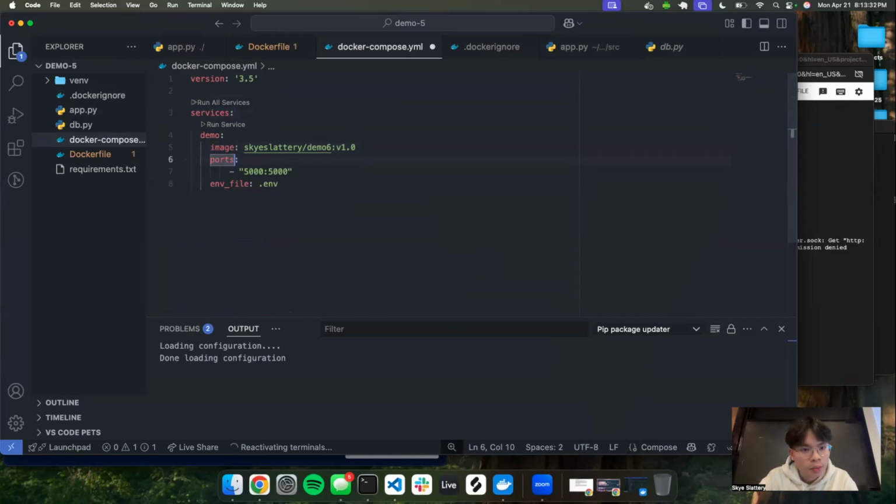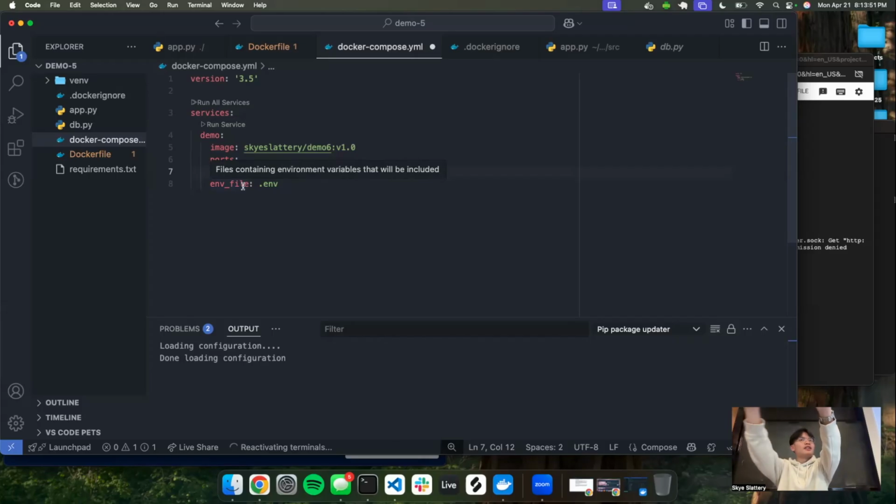And then we have ports. And ports here, remember, the first one is the host port, and the second one is the port where your web app is running. Like, remember how in your code you always wrote 5000? That's the app port, and this is the host port that you're going to be running it on. Remember, your virtual machine is a machine on Google Cloud, and inside it, we're going to run a container, right? Inside the virtual machine, we're going to run the container on, in this case, port 80. But inside the container, we're going to run our app on port 5000. Does that make sense?